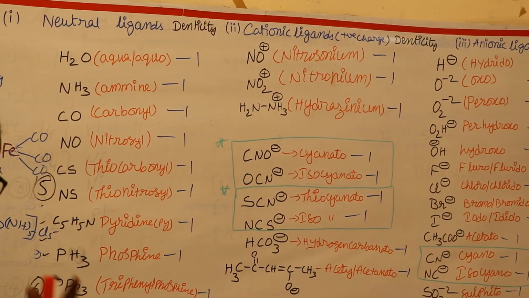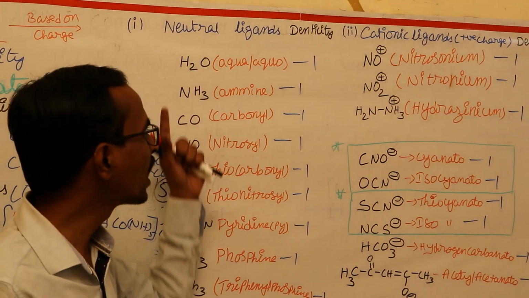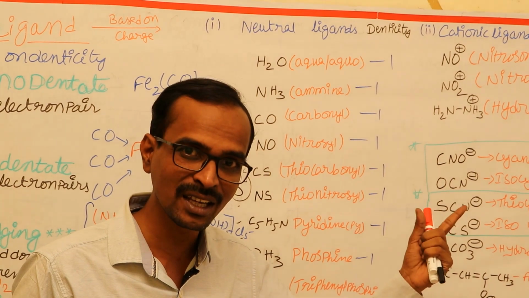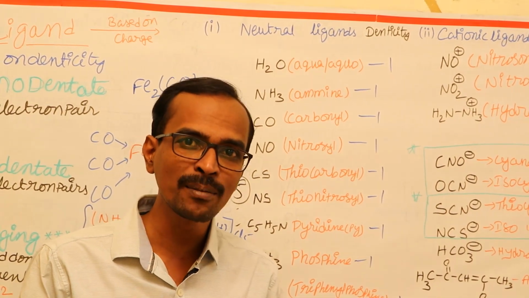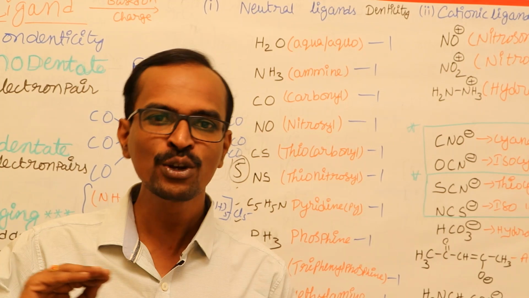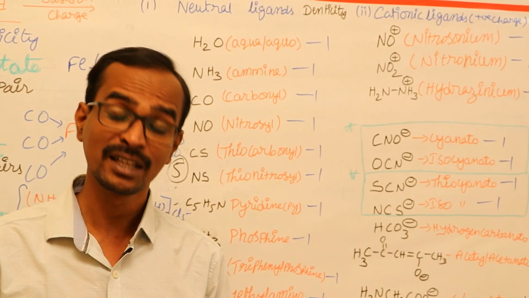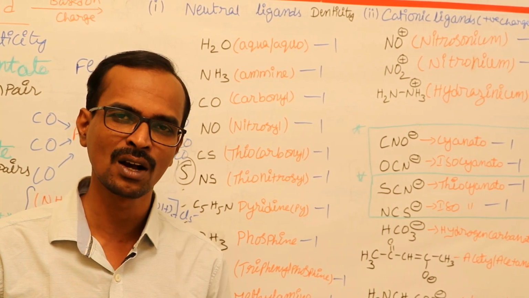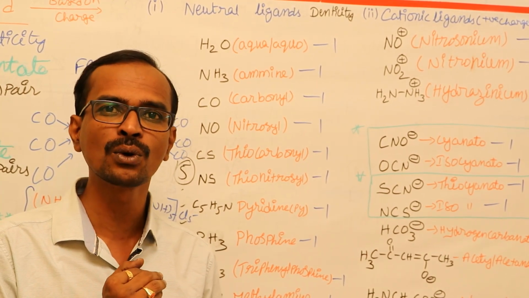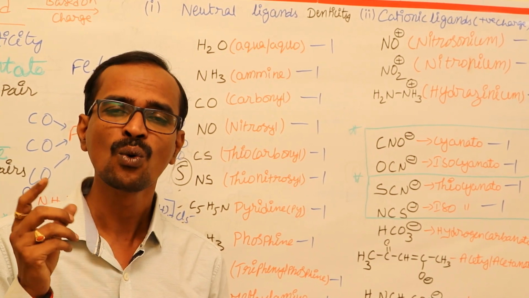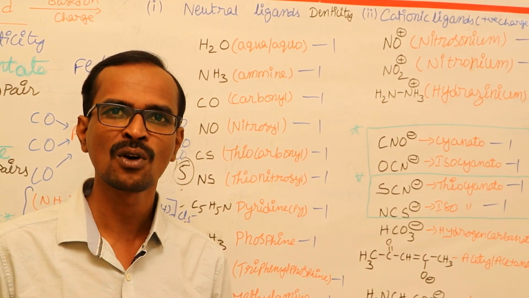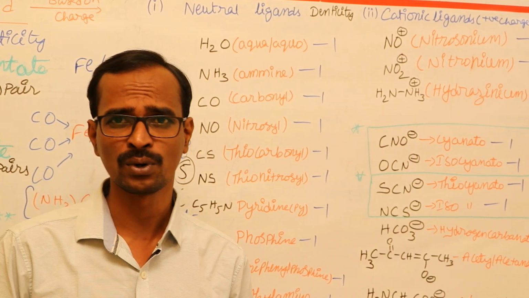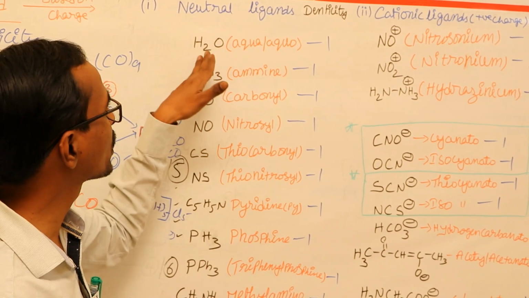In this video we will cover the different kinds of ligands based on the charge, what their denticity is, and what their name is while we are writing the IUPAC name of a coordination compound. In the next video we are going to discuss writing IUPAC names of coordination compounds. For that, it is very essential to know the name of a ligand while we are writing the IUPAC name of a coordination compound.